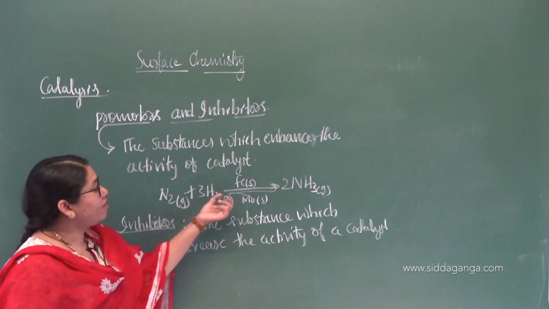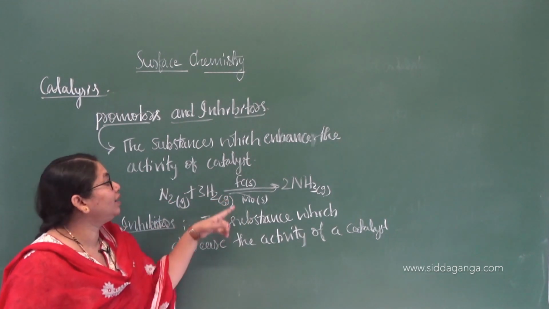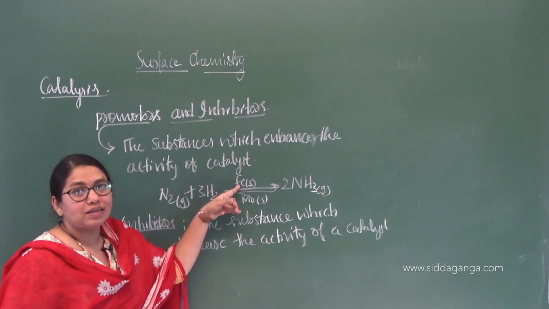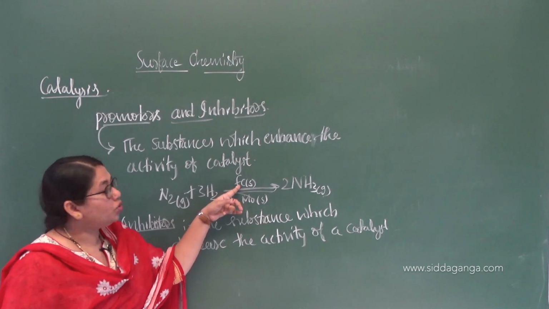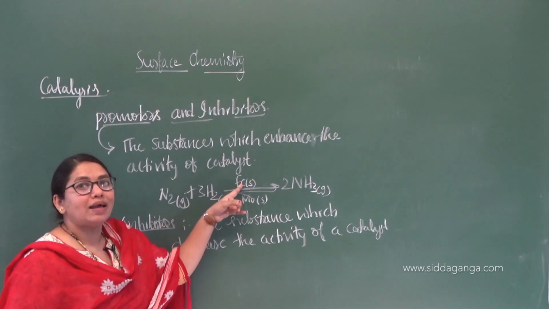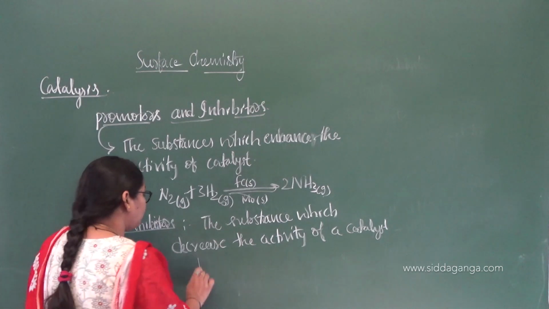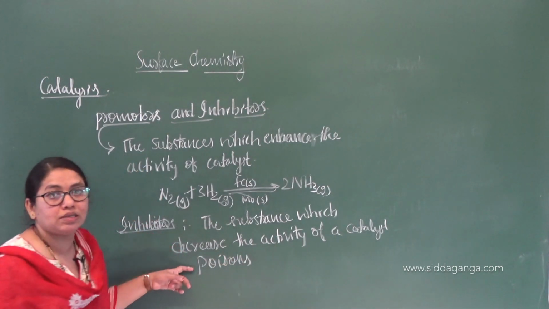So here, if I take arsenic, it acts as an impurity and decreases the activity of what? The catalyst, that is oxide of iron, or you can simply say iron catalyst. So its activity is enhanced by molybdenum and decreased by arsenic. Arsenic acts as an inhibitor, or you can simply say they act as poisons.